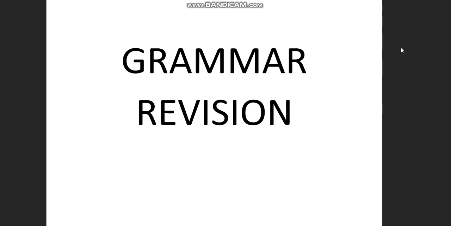If it is plural but near to me, then these will be used. And if it is plural and far from me, then those will be used.